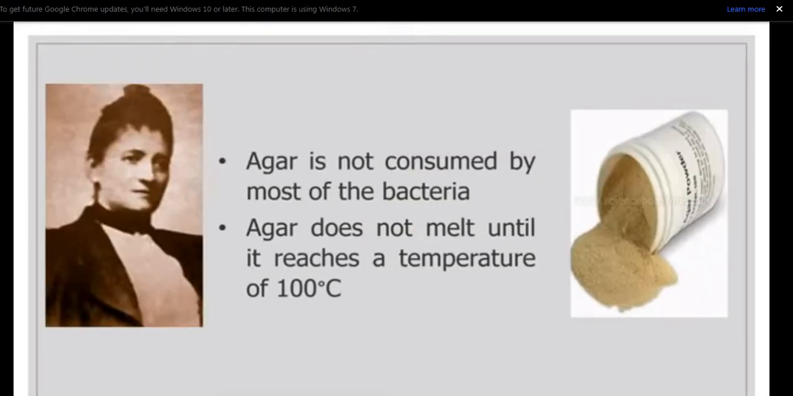A better alternative was provided by Fanny Angelina Hesse, the wife of Walther Hesse, one of Koch's assistants. She suggested the use of agar, which is obtained from red marine algae. Agar worked well as a solidifying agent because it was not attacked by most bacteria and did not melt until it reached a temperature of 100 degrees Celsius.